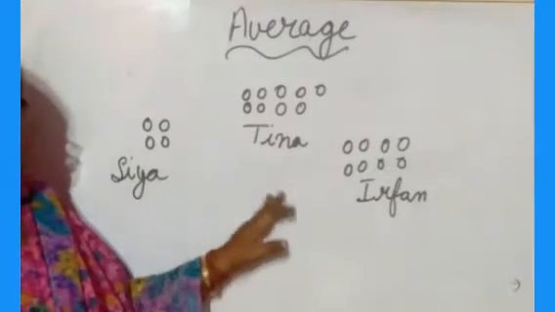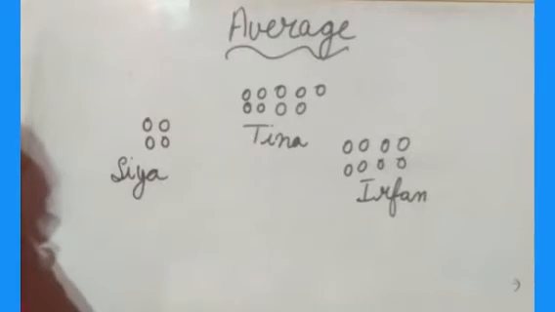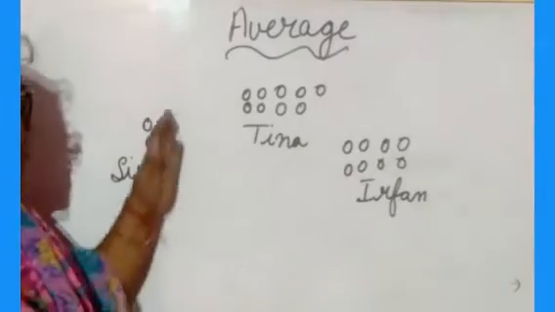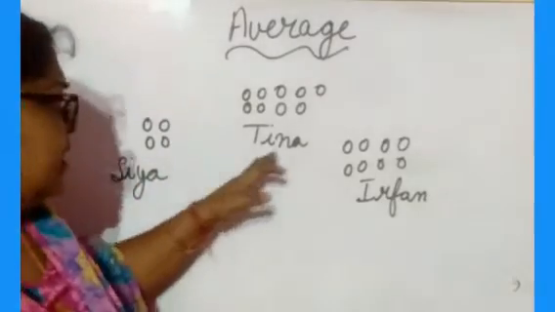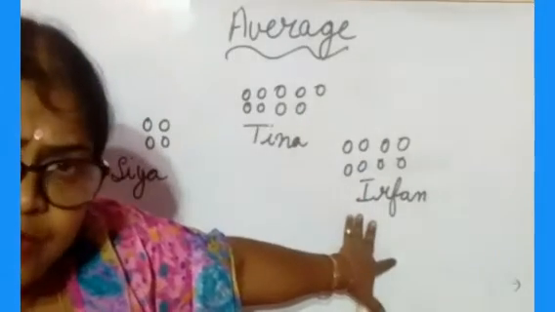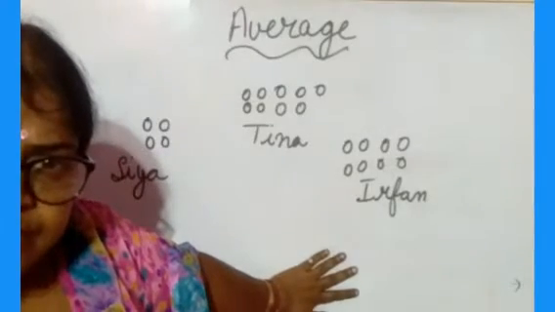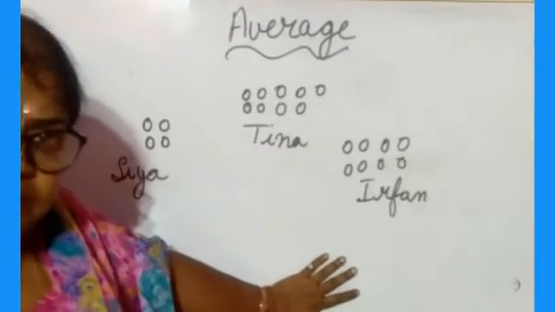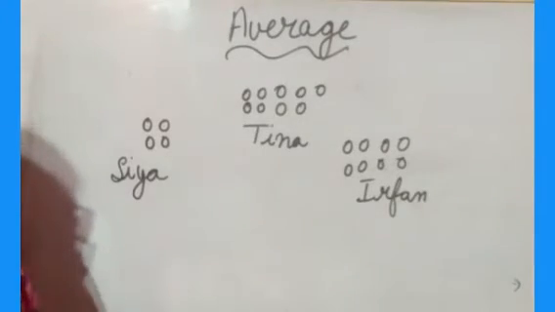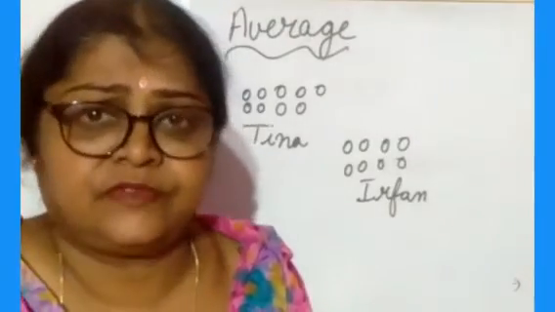Here 3 friends are there. So these 3 friends are playing with marbles. They are having marbles with them. So Shreya is having 4 marbles, Tina is having 9 marbles, and Irfan is having 8 marbles. Okay. If they share the marbles equally, then how many marbles will each have? So for that what do we have to do? We have to take out the average of this.